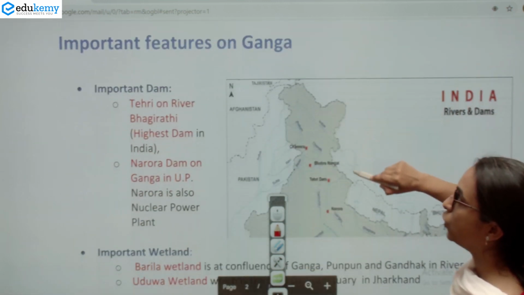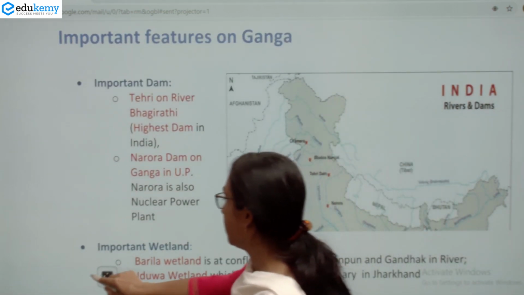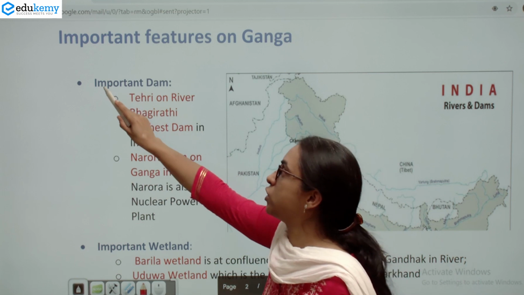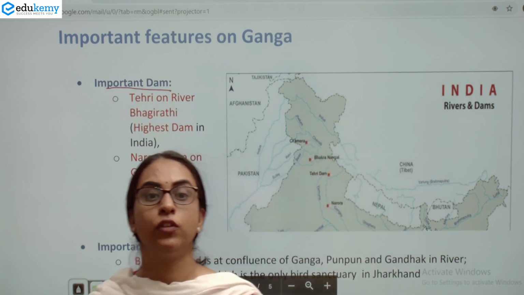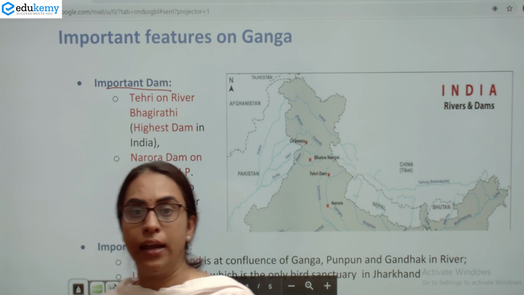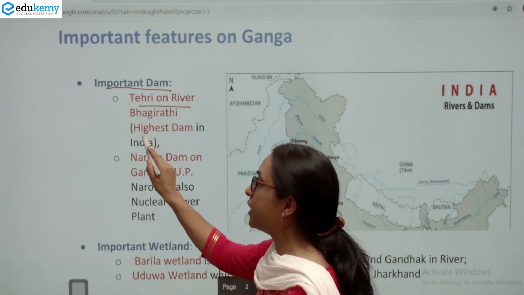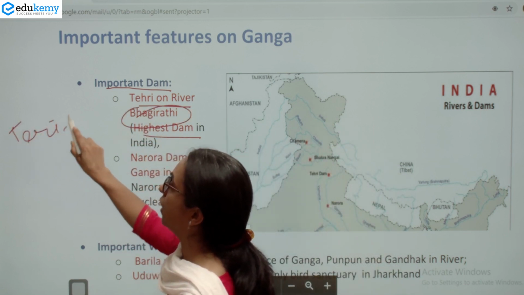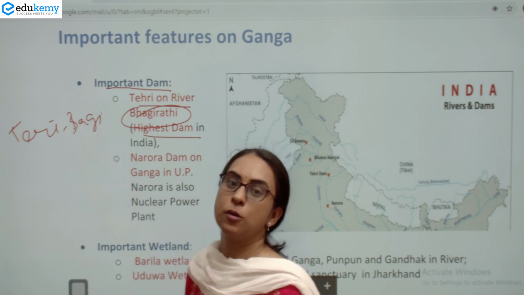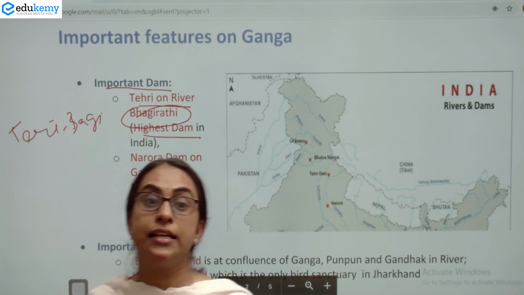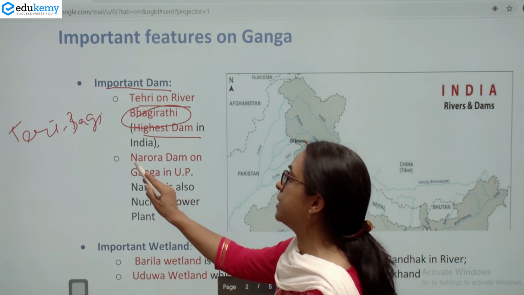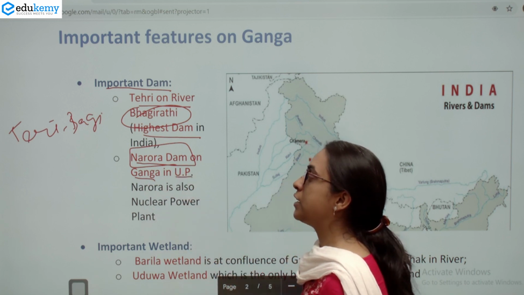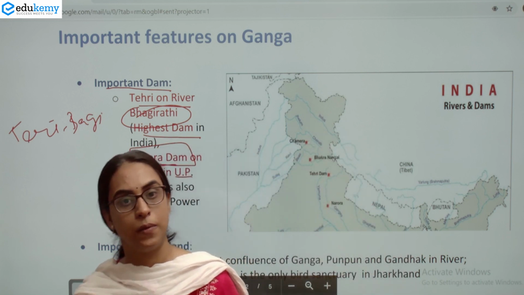Now what is important for you are the important features associated with river Ganga. The important dams on Ganga or its tributaries: one of the important dams is the Tehri Dam, and this is in Uttarakhand, and it is the highest dam in India, and it is on Bhagirathi. So Tehri Dam is on Bhagirathi, which is in Uttarakhand, and it is the highest dam of India. The other dam is the Narora Dam, which is on Ganga in UP. This Narora also has a nuclear power plant.